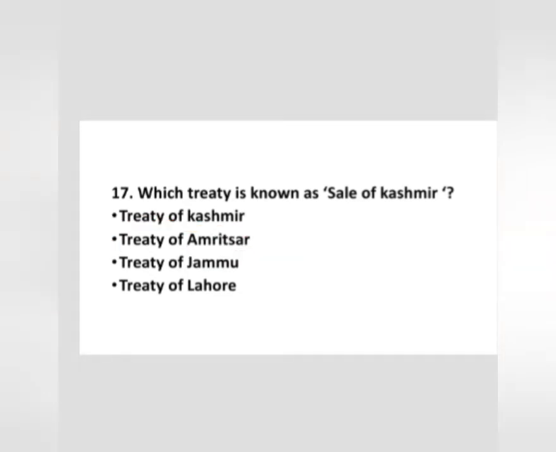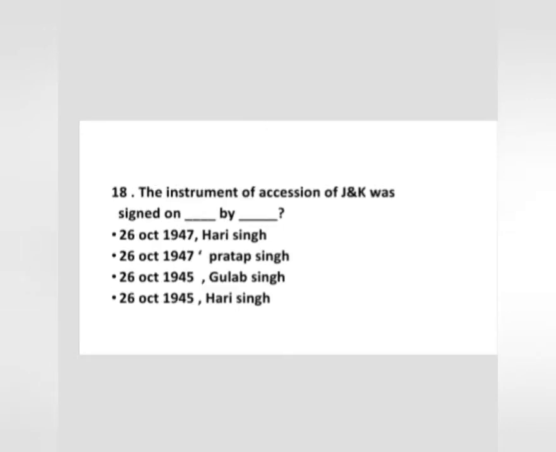Now question number 18. The instrument of accession of J&K was signed on dash by dash. When did the instrument of accession of J&K take place? 26 October 1947 Hari Singh, 26 October 1947 Pratap Singh, 26 October 1945 Gulab Singh, 26 October 1945 Hari Singh. The correct option is that it was signed by Hari Singh with India, and it happened on 26 October 1947.